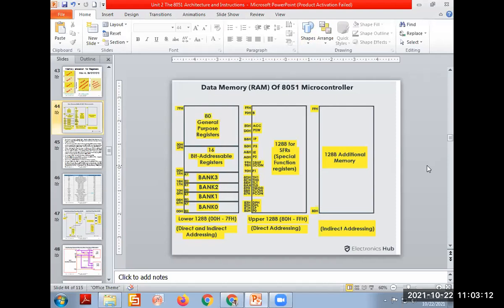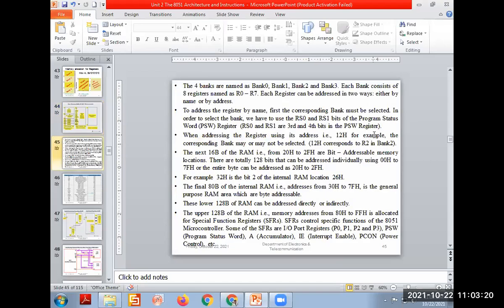Okay, we are already over time, we'll stop here. Everything is written here. How to select the banks R0 to R7 registers, based on the values of RS0 and RS1, can be selected. We'll see that in the next lecture. In the next lecture, we'll write some part of this, some memory location points on that.